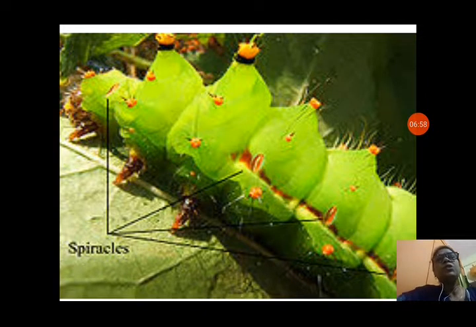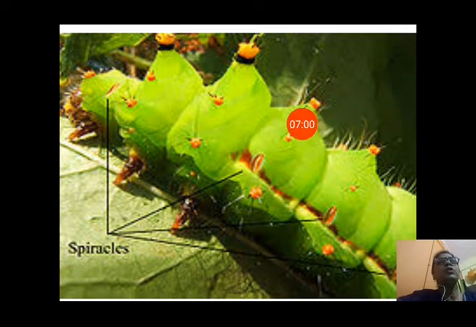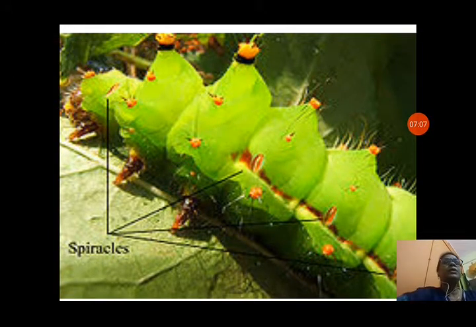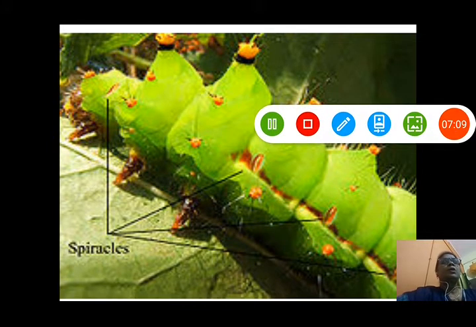You can see in this picture also, spiracles are shown, very small holes on the side walls of their body. You can see these spiracles shown in the picture. Through that only, oxygen goes inside their body. Now next we will see about